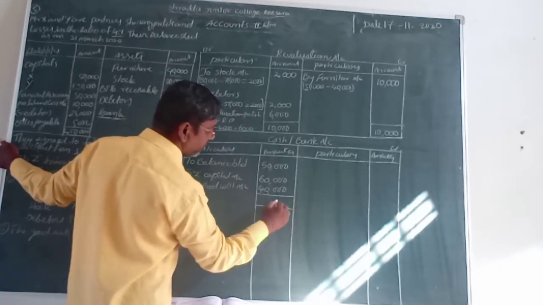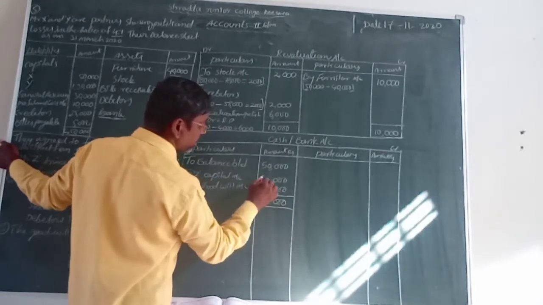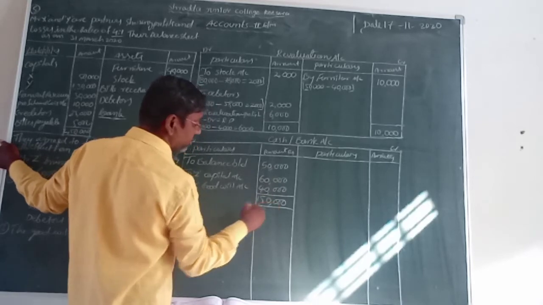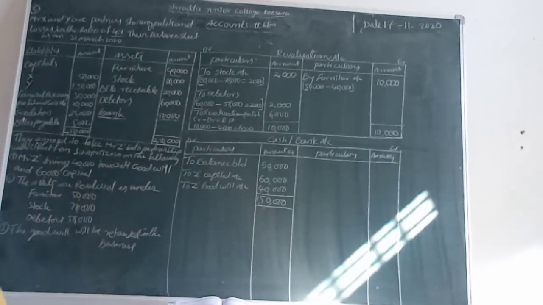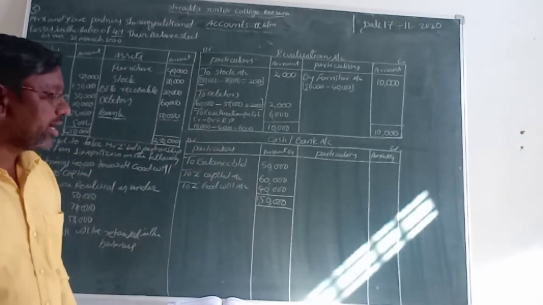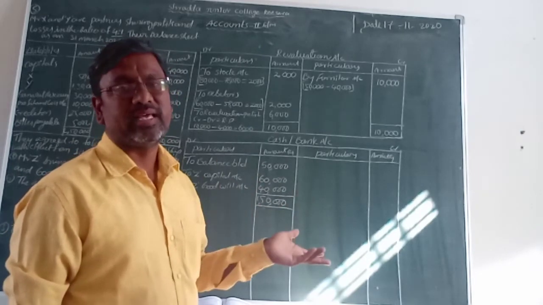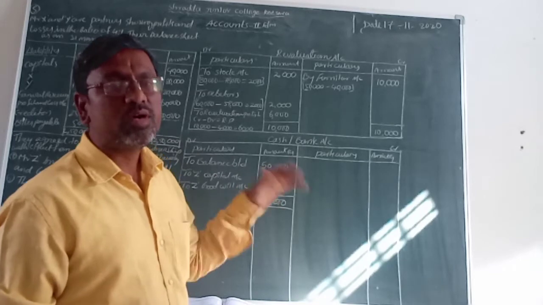What is the total amount? 0, 0, 0. And here also we can take 0. 6 plus 4, 10. Plus 5, 15. What is the amount? 1,50,000 rupees is the total cash or bank amount on the debit side. Now the credit side has nothing, no cash payment. The same debit amount comes to the credit side.